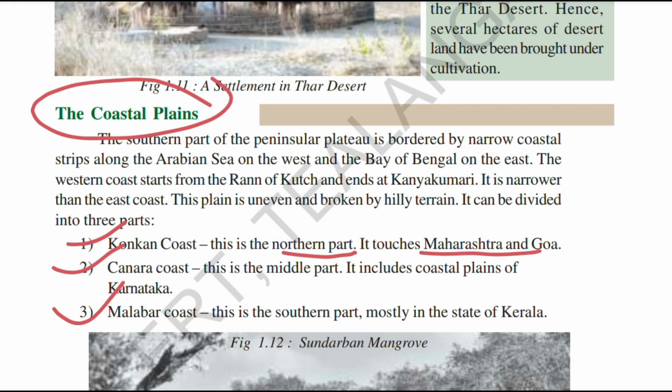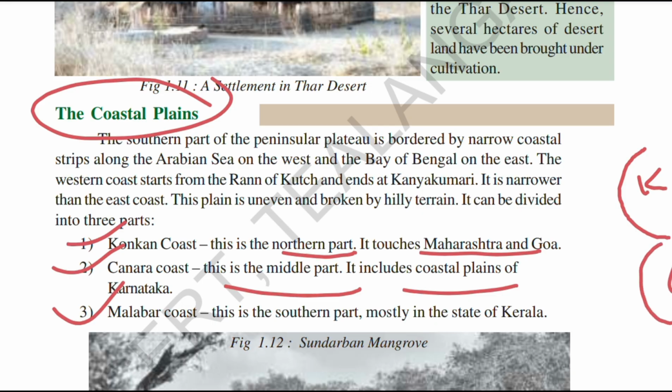Canara coast is the middle part. It includes the coastal plains of Karnataka. As we started from Maharashtra to Goa, that is the Konkan coast. From there we have seen Karnataka, which is actually the Canara coast. It is the mid position between the Konkan and Malabar coast. So these are the things we have seen just now.